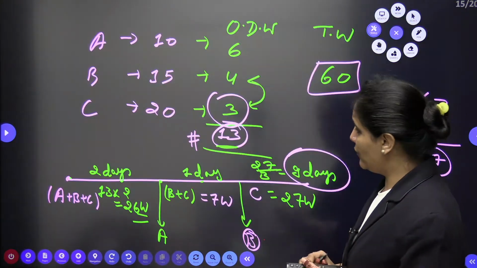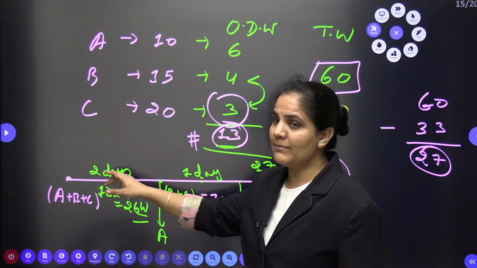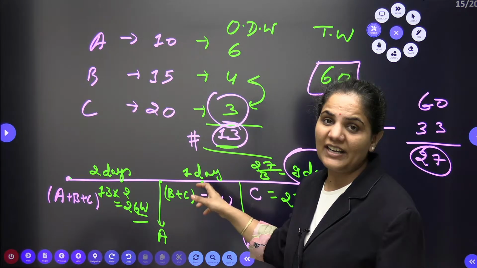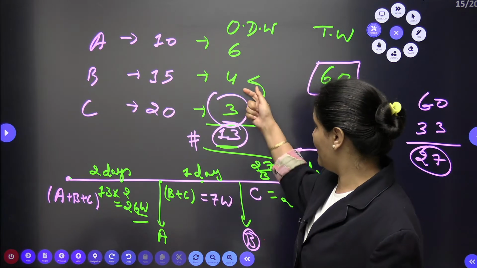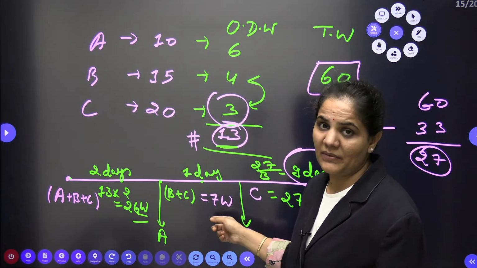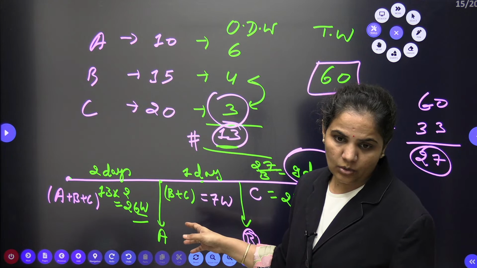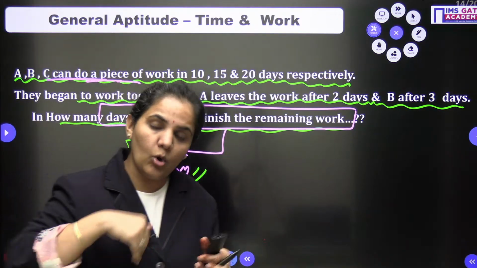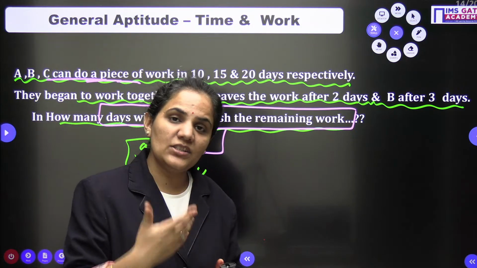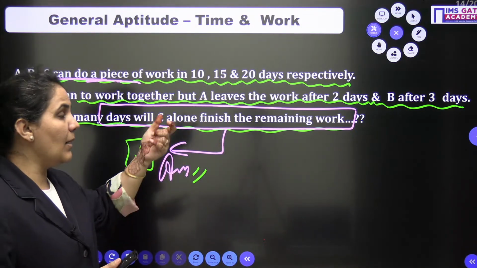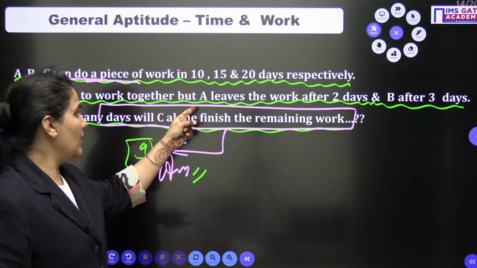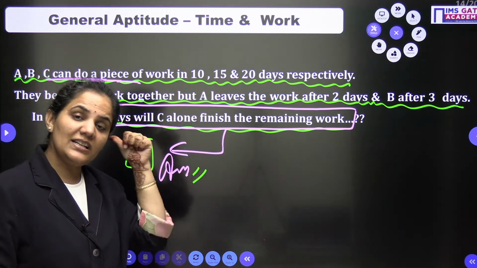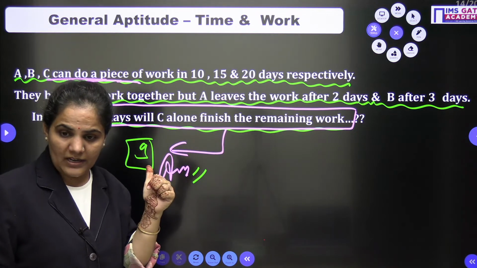You need to be careful here. If the student approaches like, ma'am, after 2 days A leaves the work, and again you add here after 3 days, so you calculate 3 into 7, it will be wrong. You need to be careful here, because it is not mentioned that after more 3 days. When it is not mentioned, it means the question is saying about from the starting only. So A leaves the work after 2 days and B after 3 days, and it is asking about from the starting only.